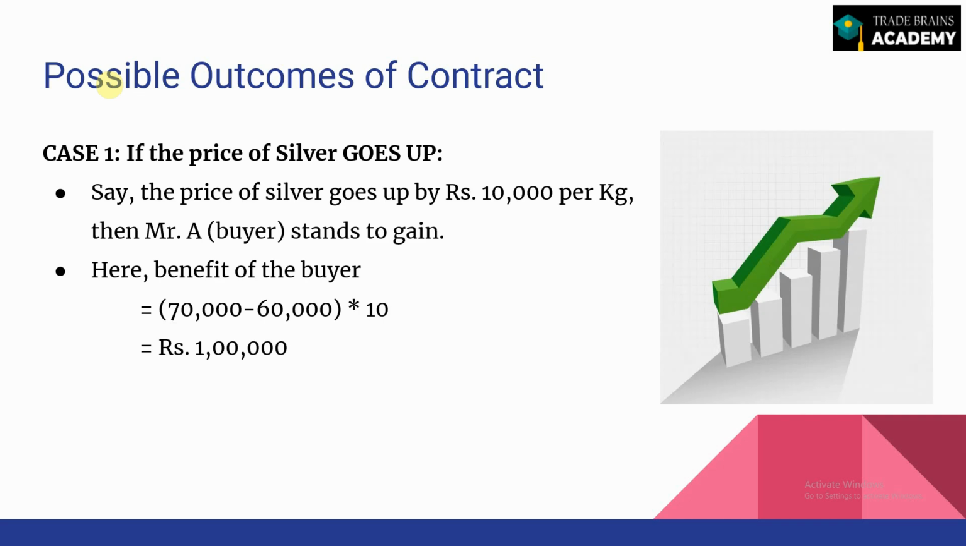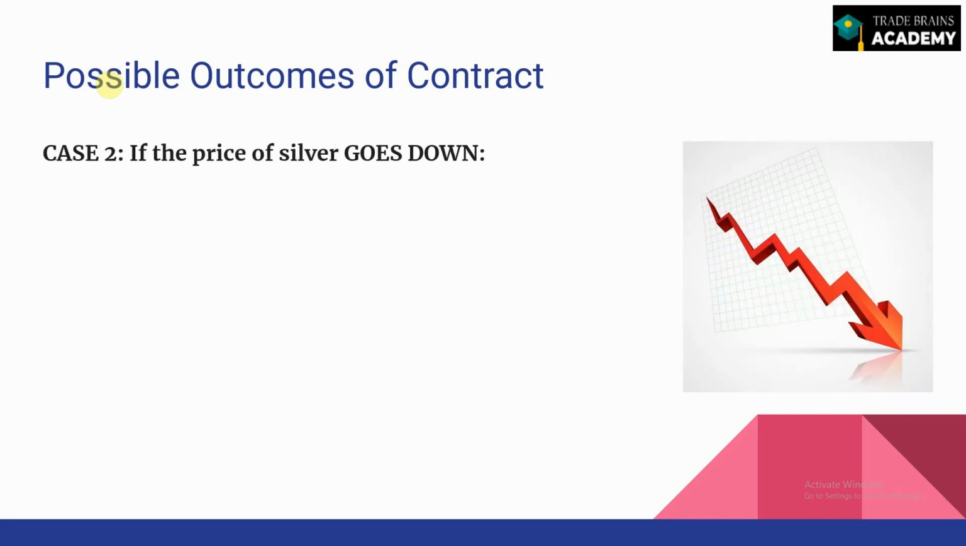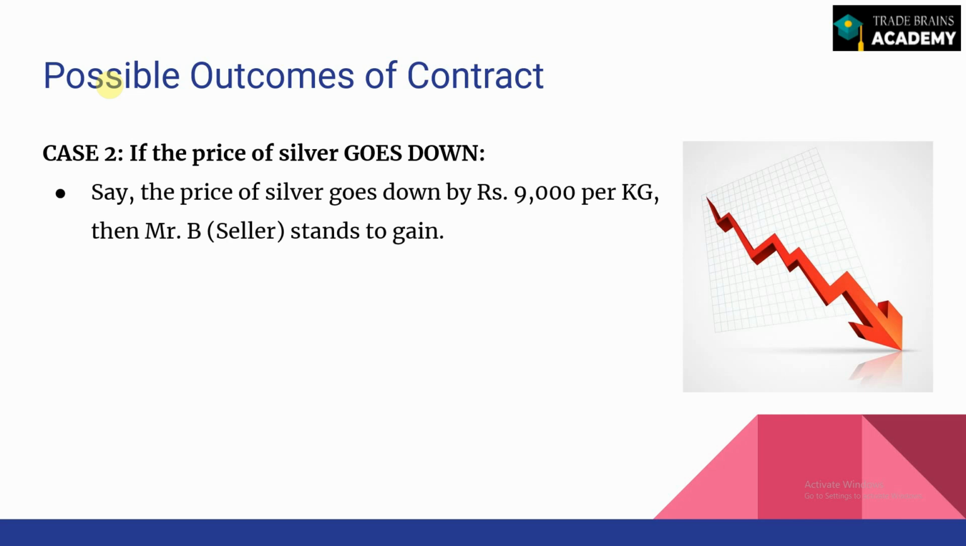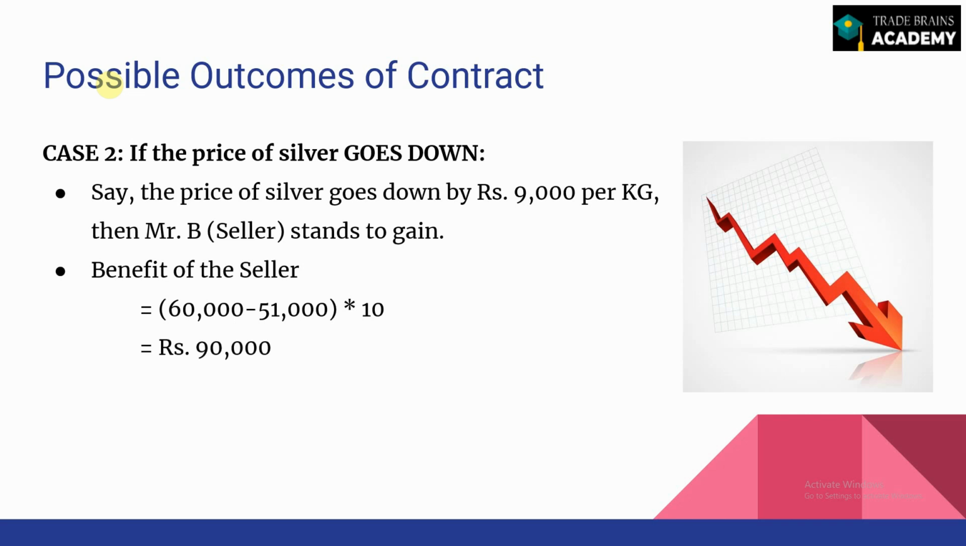Now, what is the next outcome possible in this case? Say if the price of silver goes down. So here the price of silver goes down, say to rupees 51,000, or by 9,000 rupees per kg. Then the benefit of the seller here will be 60,000 minus 51,000, which is the price at the time of expiry, multiplied by 10, which is a profit of rupees 90,000 for the seller. So that is how the seller benefits if at the time of expiry the price of silver goes down.